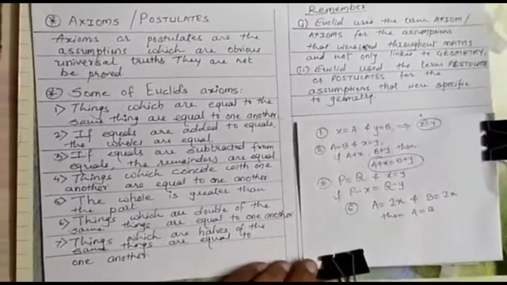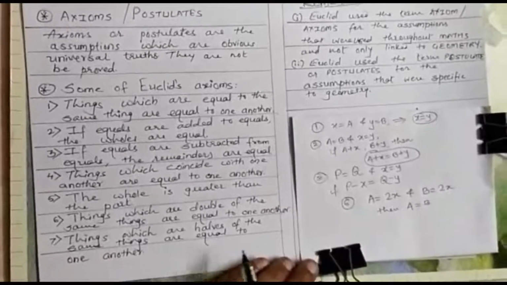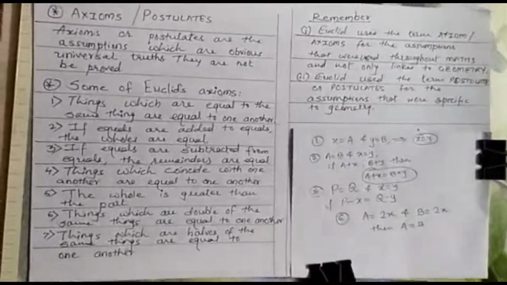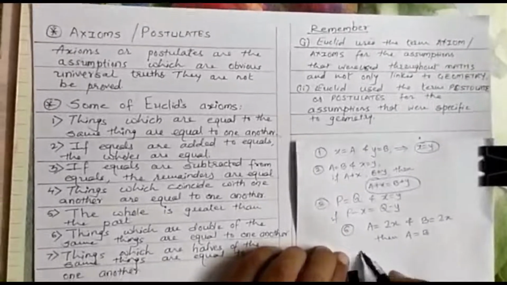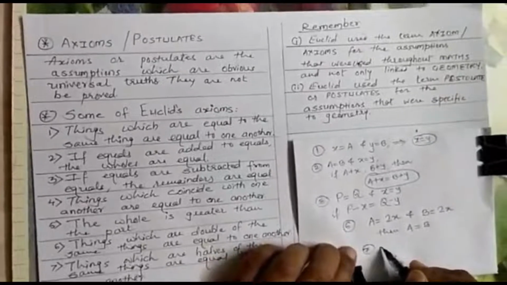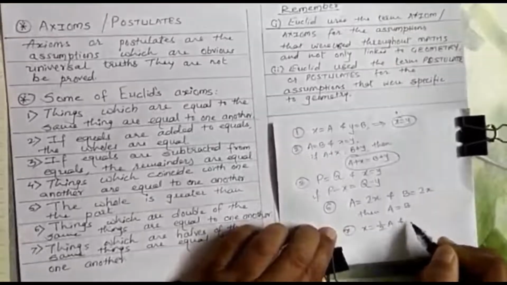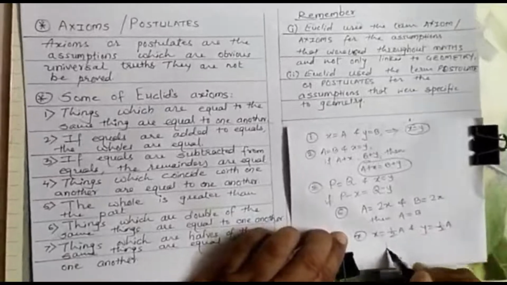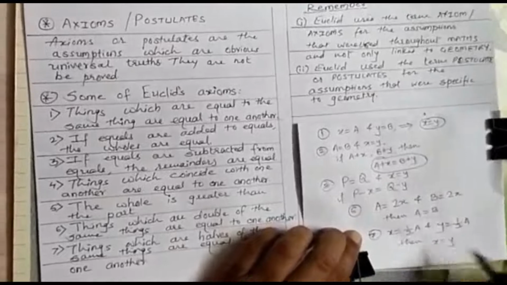And the seventh axiom, things which are halves of the same things are equal to one another. Suppose x is half of A and y is half of A, then what can you say about the relation between x and y? x is equal to y.